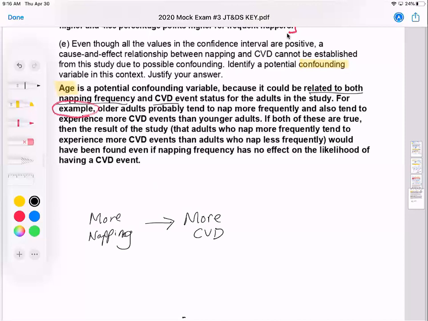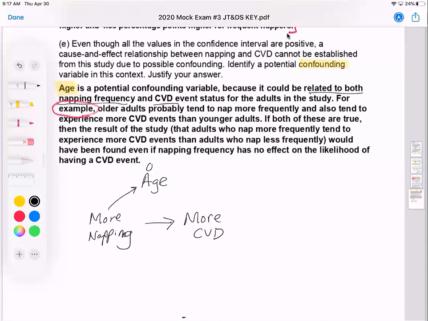Now, as a side note, that'd be really sad because I'm looking forward to more naps and I really hope more napping doesn't lead to more CVD. But in our study, this was just a bunch of adults in Switzerland.